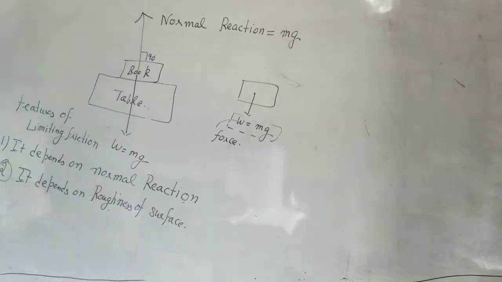So there are two features of limiting friction. It depends on normal reaction and it depends on the roughness of surface.